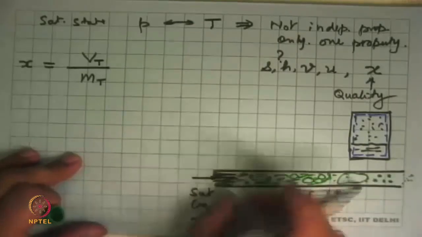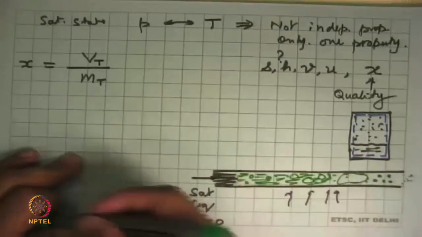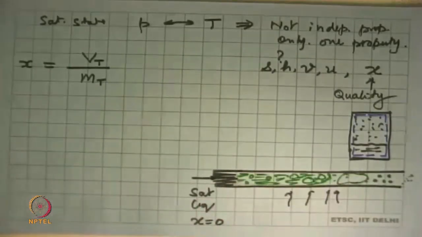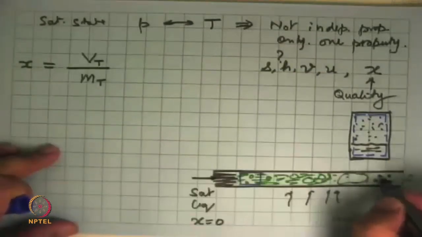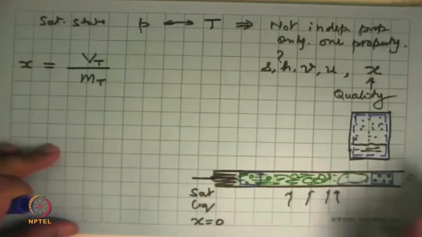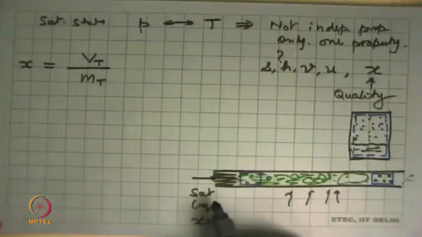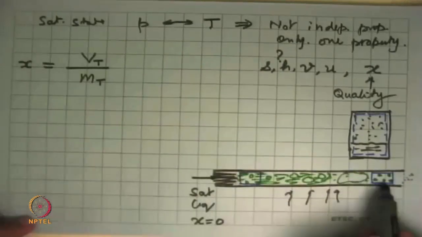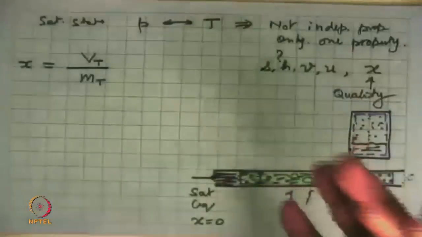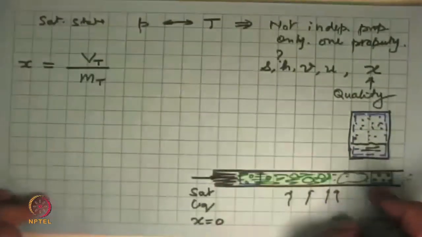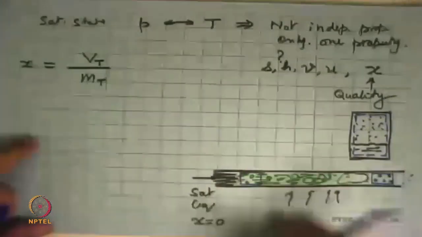So physically this is what happens in the tube. But we can always pick up a state at that point and say what is the dryness fraction here, or what is the dryness fraction here. So you could have dispersion of vapor bubbles inside a large liquid, or in the other extreme, fine droplets moving around in vapor. This is also what happens in steam turbines where it's operating in the wet state.